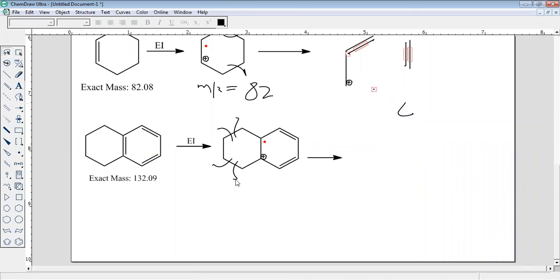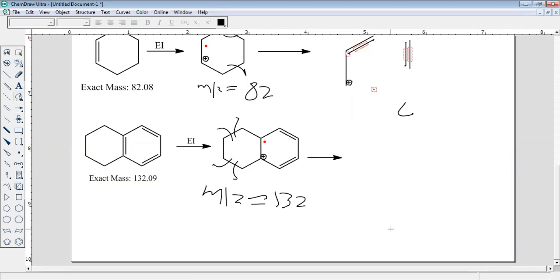So what do you think? M by Z for this molecular ion, yes or no? Yes. What is M by Z? Same, 132. So we can write M by Z is equal to 132, right? Yes, it is 132.